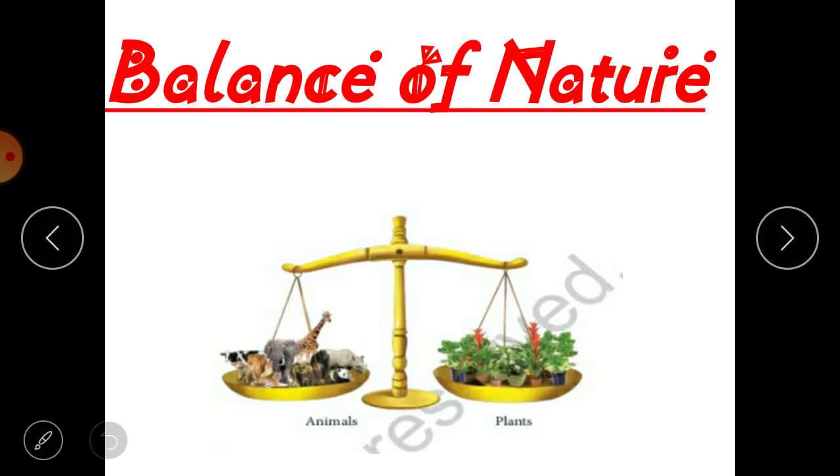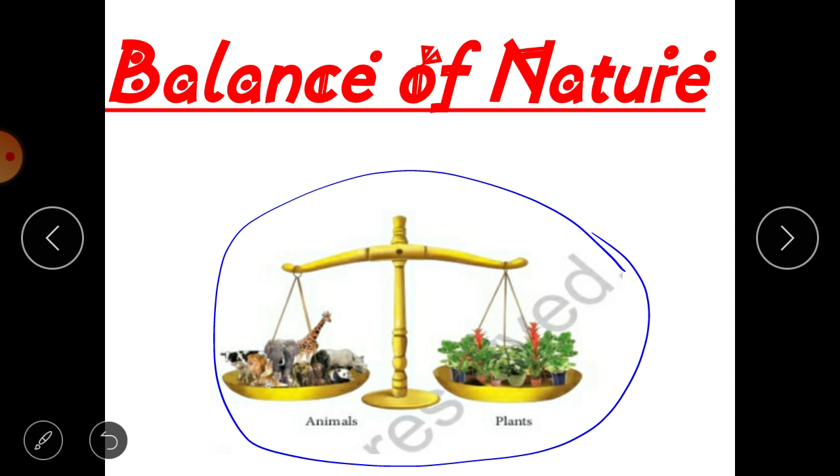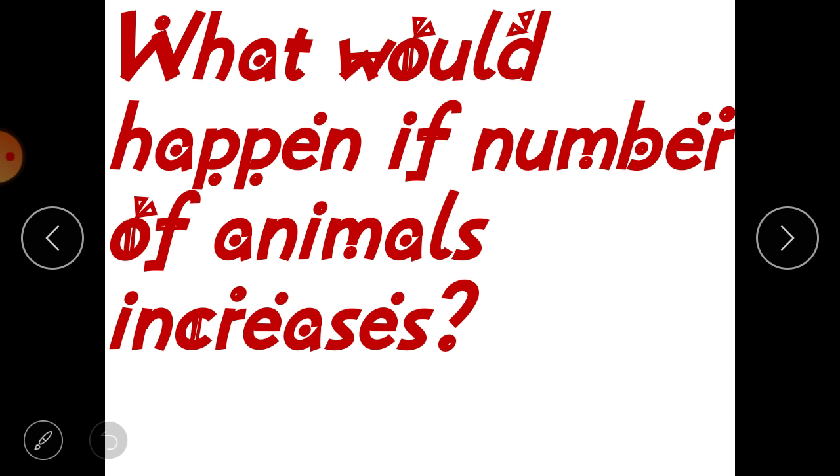So our next topic is balance of nature. So my dear students, as you know, there is a balance maintained by nature. Both plants and animals depend on each other for their food. So here this picture shows you the same, that animals and plants have equal importance to maintain the balance of the nature. So I want to ask one question from you. Tell me, what would happen if number of animals increases?